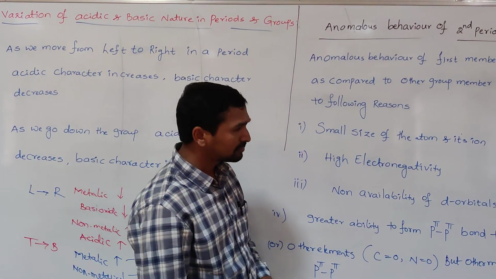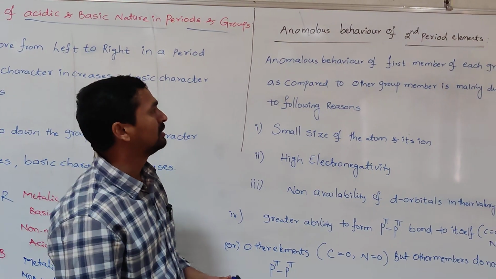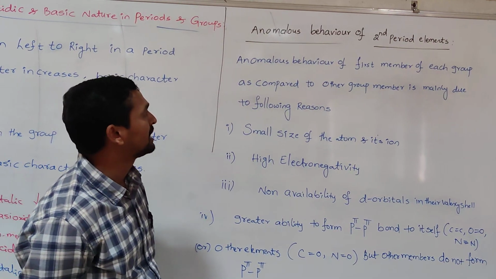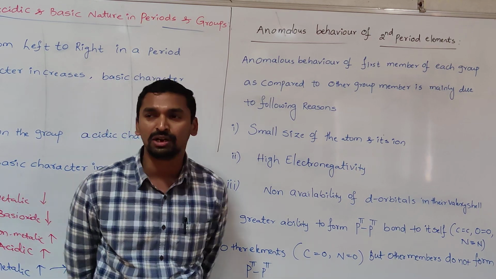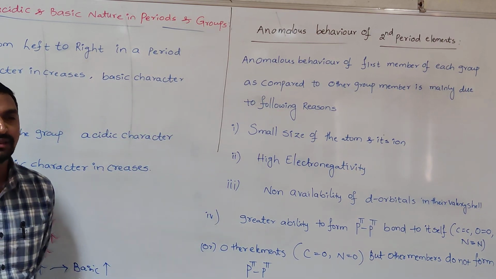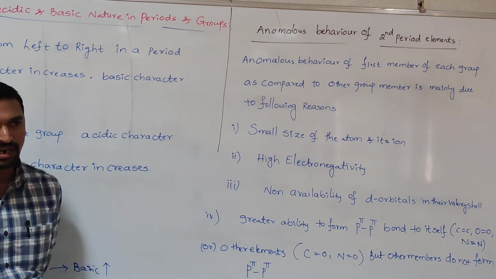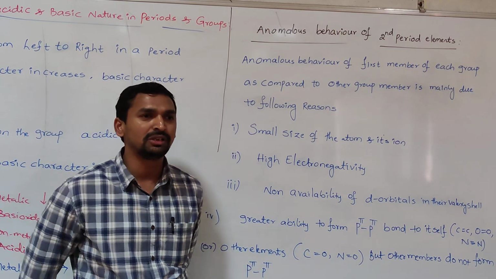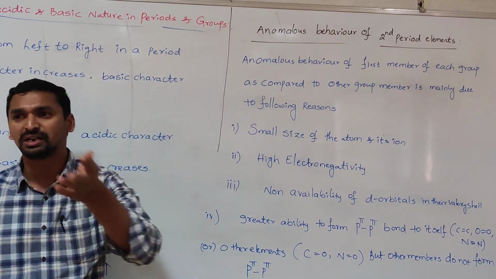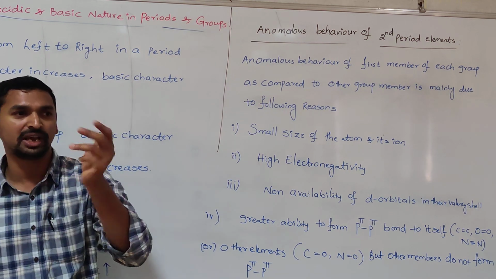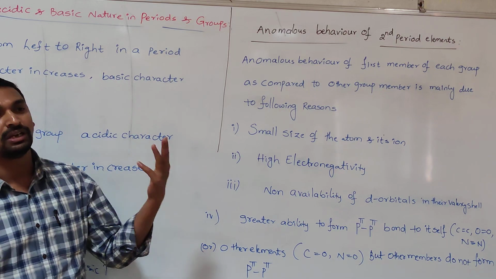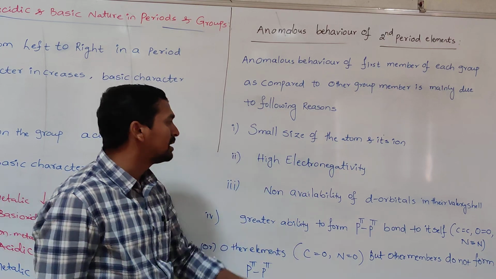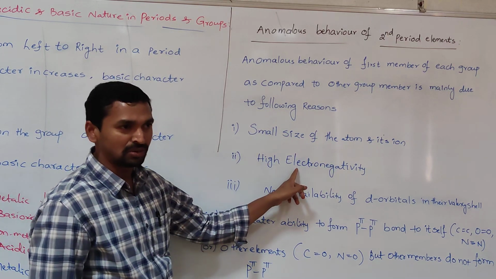And it comes to another important topic in classification of elements and periodicity in properties: anomalous behavior of second period elements. This is very commonly observed while discussing periodicity in properties, such as size, ionization enthalpy, electron gain enthalpy and electronegativity. Sometimes the second period elements show abnormal character, deviating from what you expect. Why do they show different character in some cases? One reason is the small size of the atom, another is high electronegativity, and the other is the non-availability of d orbitals in their valence shell.